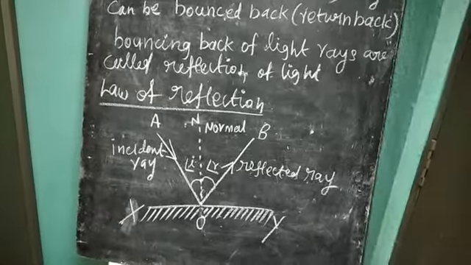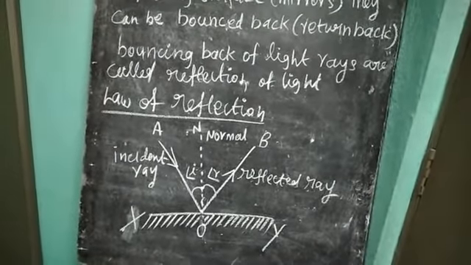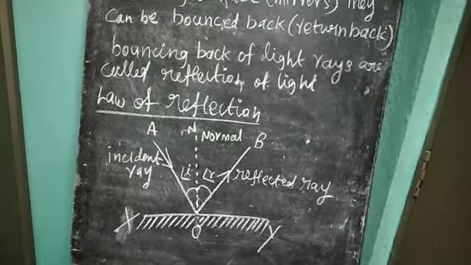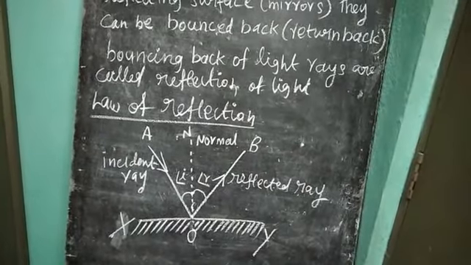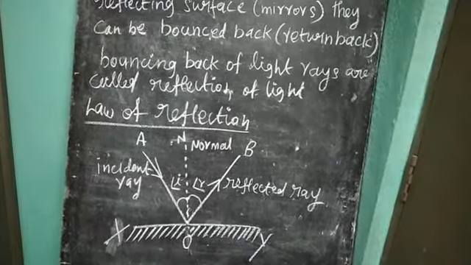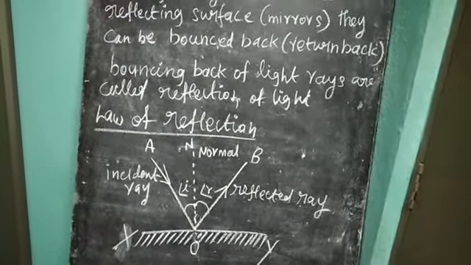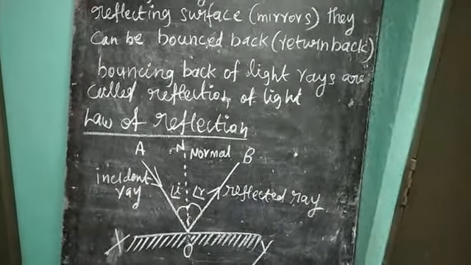So the incident ray falls on the mirror XY at a point O. The incident light can be reflected. So what is the reflected ray? A ray of light that returns back or bounces back from the plane mirror or reflecting surface is called the reflected ray.